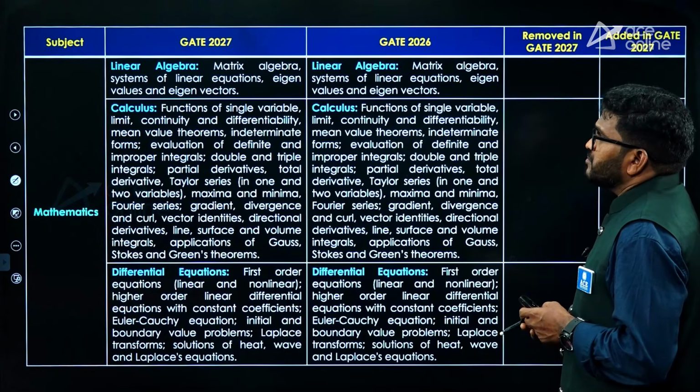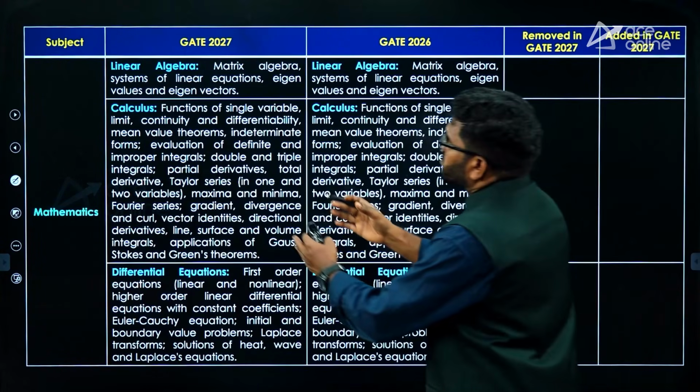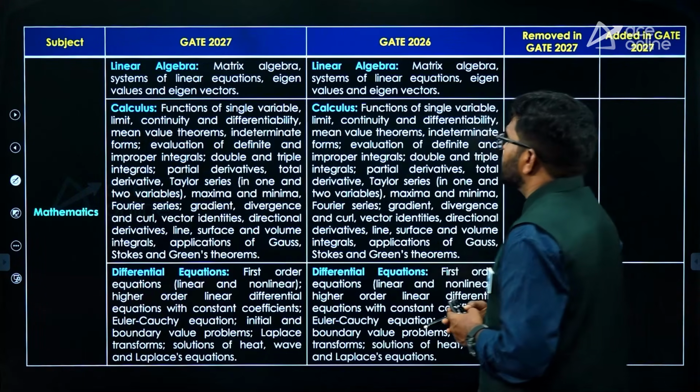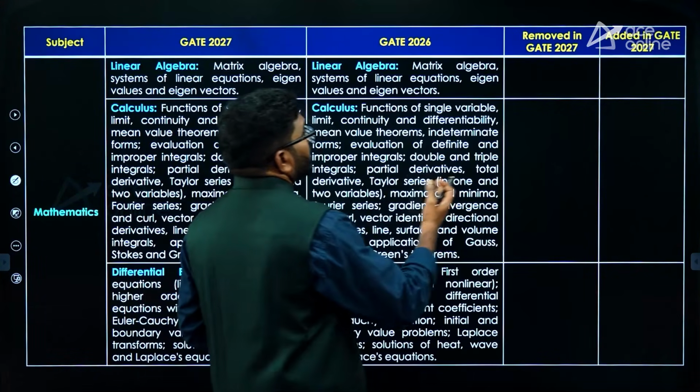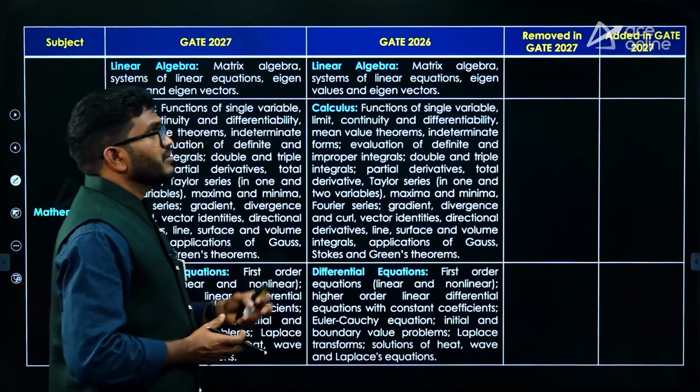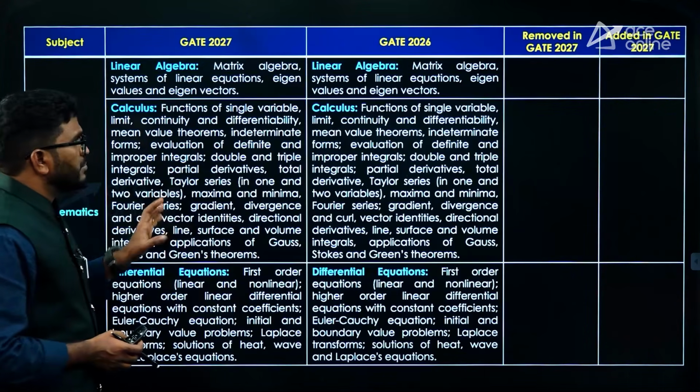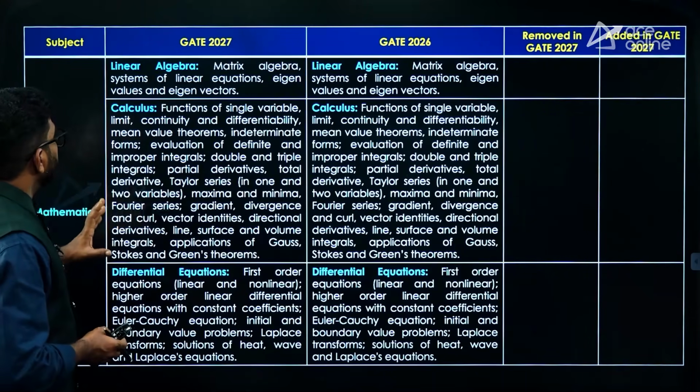Now you can see here, this column represents the GATE 2027 syllabus and this column represents the GATE 2026 syllabus. What are the removed topics in GATE 2027? What are the added topics in 2027? Now let us see first the math. You can see the mathematics.